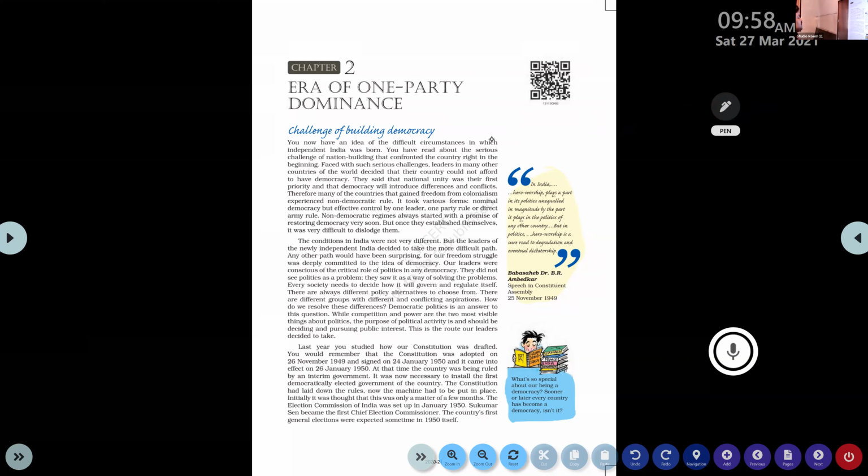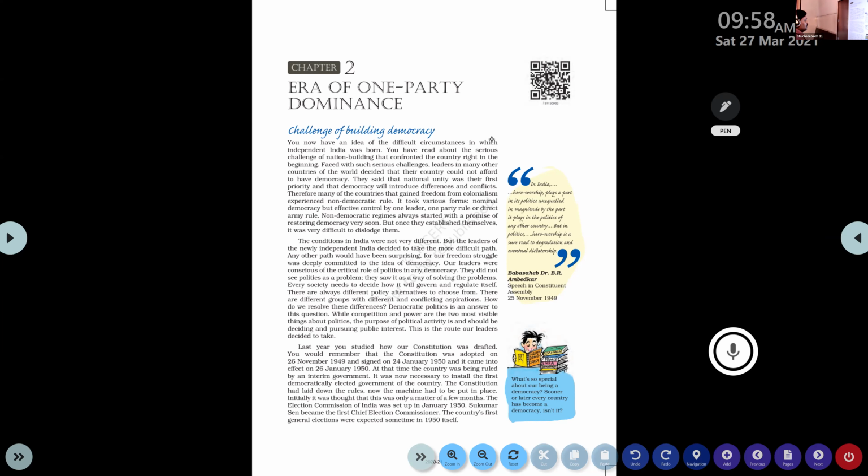It was now necessary to install the first democratically elected government of the country. So interim government means the government that is not elected by the people. But for the administration, the national leaders created a government for a short period of time. Such governments are termed as interim governments.